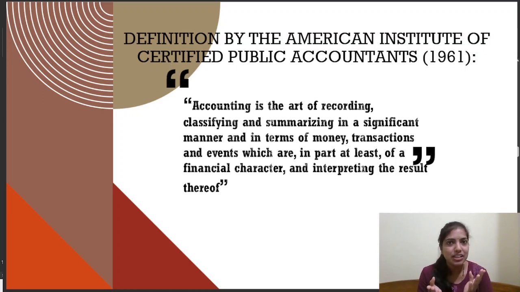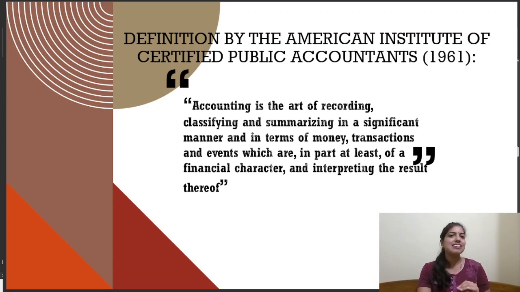But how are you doing it? You are doing it in a significant manner, in a systematic order. And all these transactions should be in terms of money. If they are not in terms of money, then they shall not be recorded in accounting books, which are in part at least of a financial character. That means there should be a finance aspect recorded in this transaction, which interprets the results to the final customers. Hence, this definition has been given so clearly and accurately.